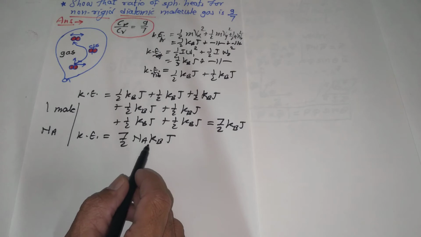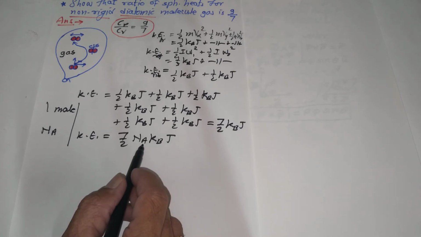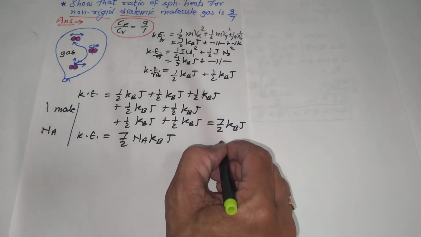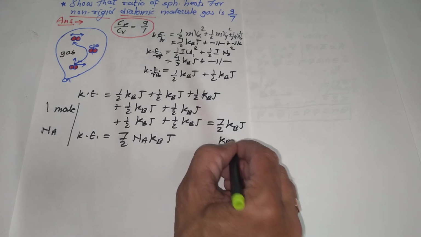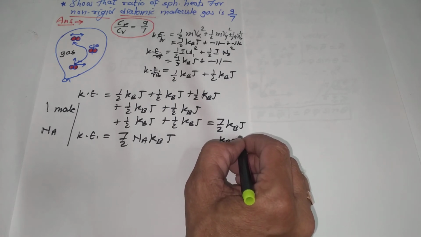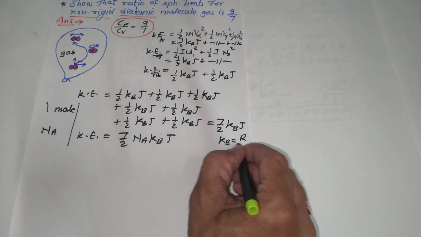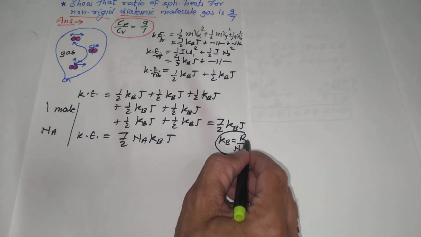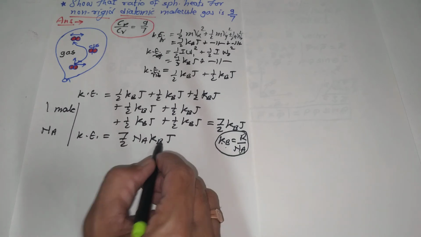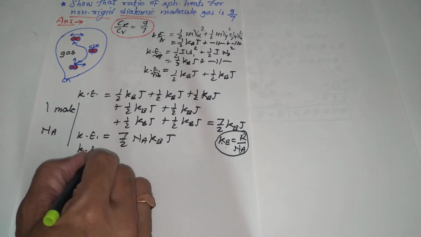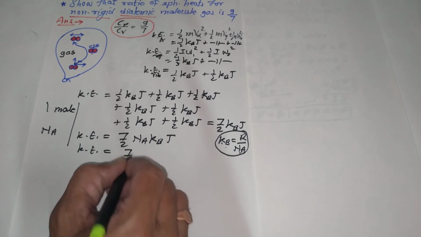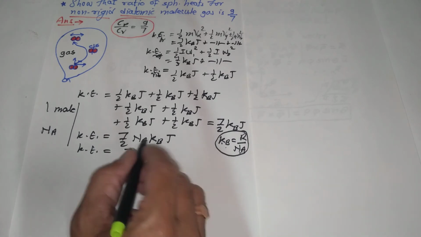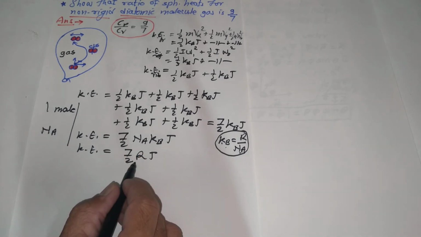We must know that kB into Na is nothing but capital R, because Boltzmann's constant kB equals gas constant R upon Na. Therefore the energy of all the molecules equals 7 by 2 R T, where R is the gas constant.